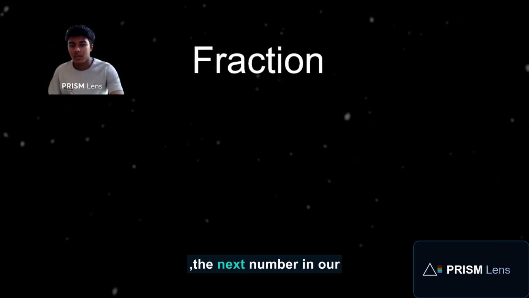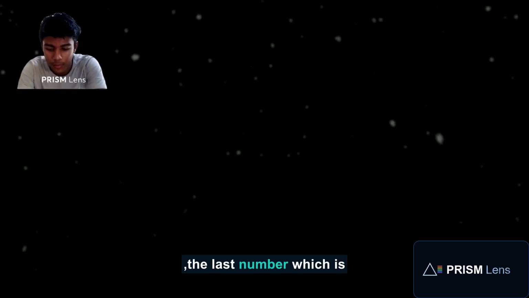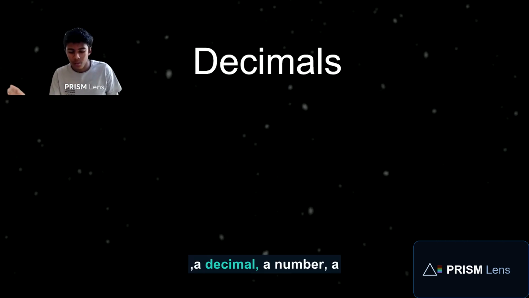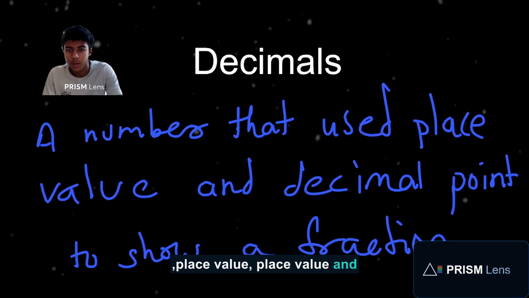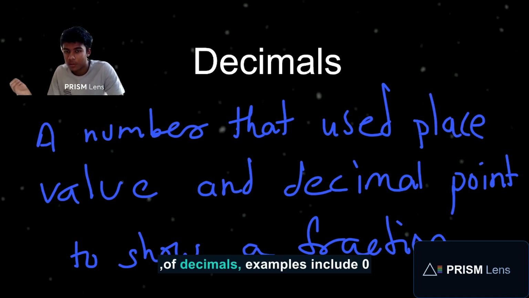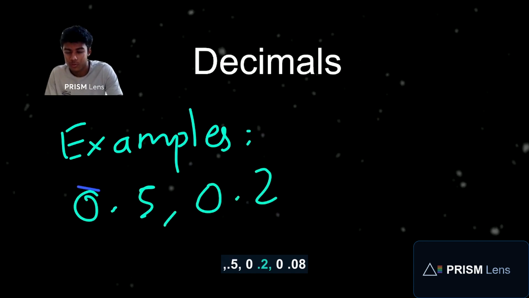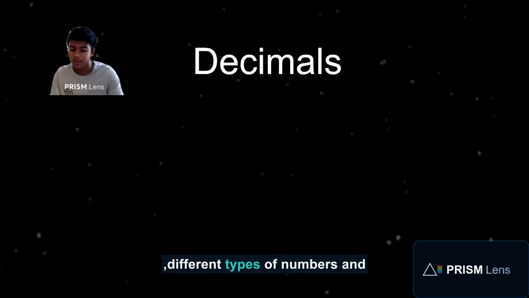Now the next and last type in our different types of numbers is decimals. A decimal is a number that uses place value and a decimal point to show a fraction. Some examples of decimals include 0.5, 0.2, 0.08, and so on. So these are all the different types of numbers.